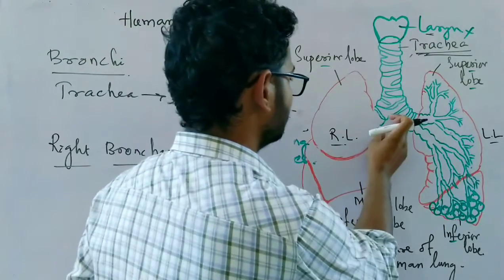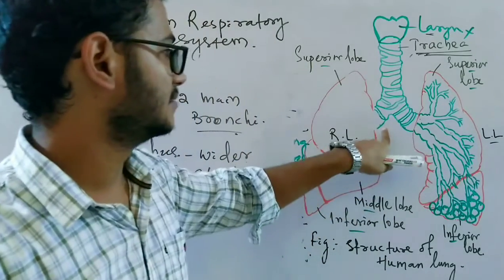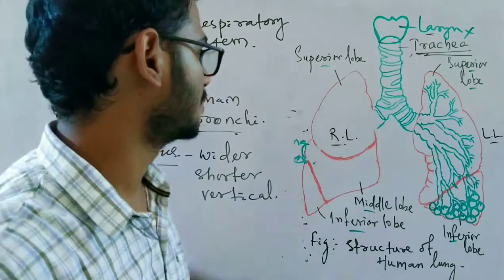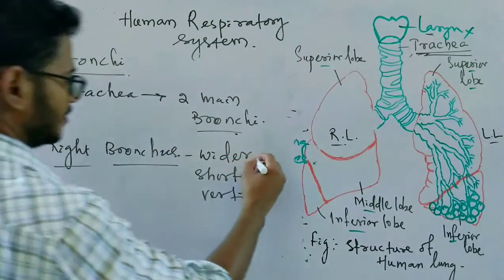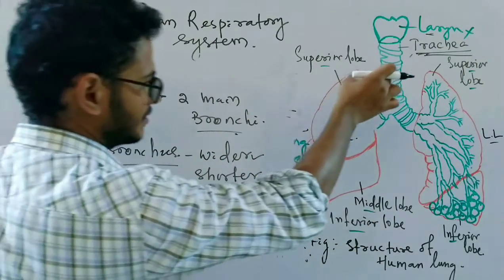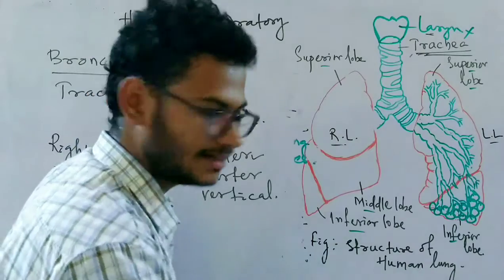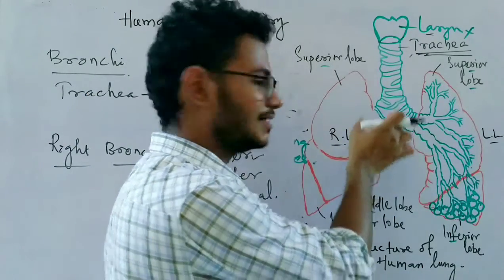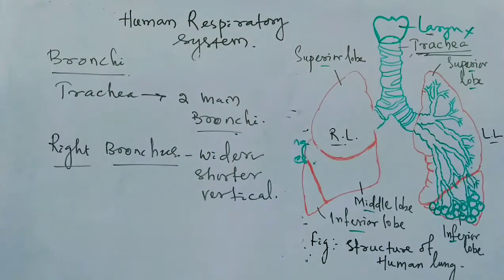So you can see the right one is shorter. This one is shorter than the left bronchus. It is also wider than the left one and vertical. It runs suddenly downward, that is why it is called vertical also.